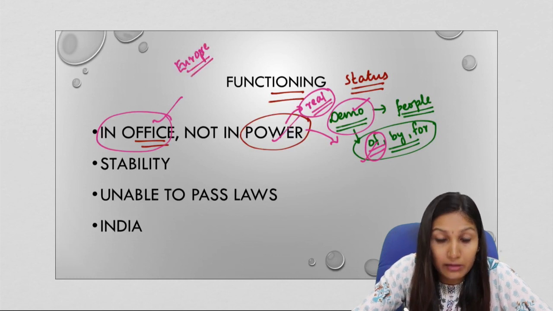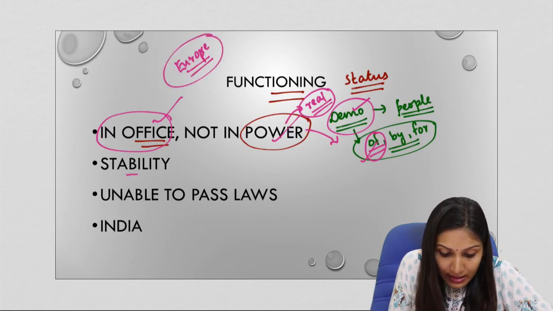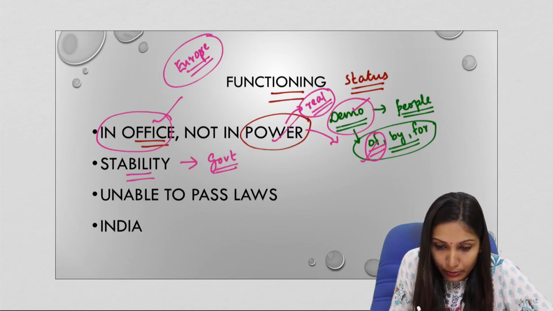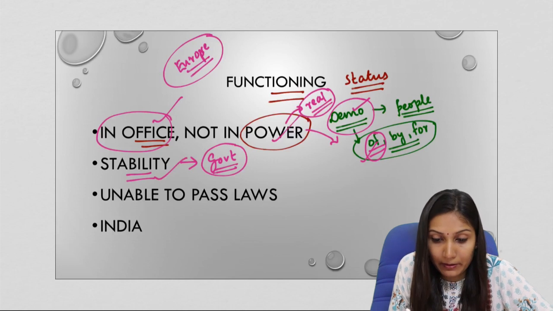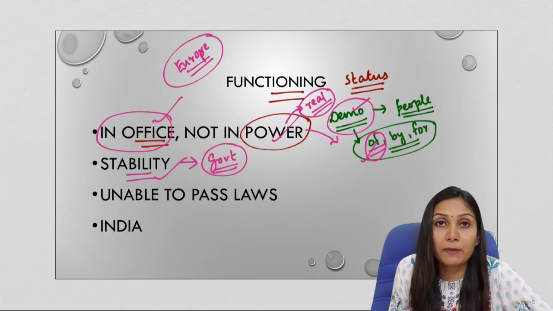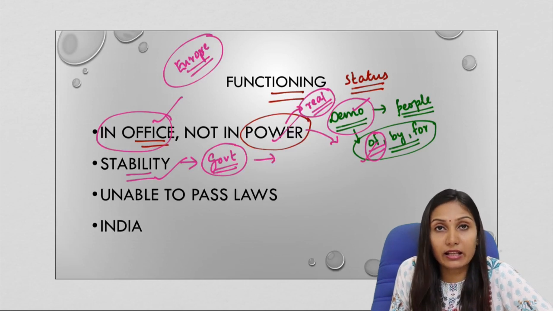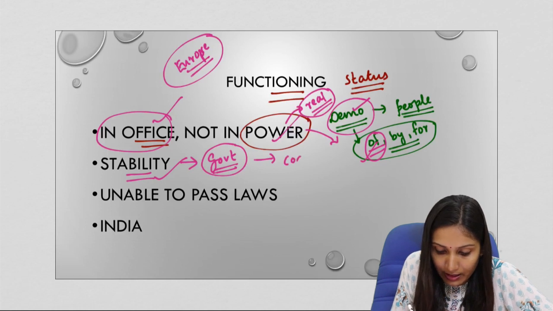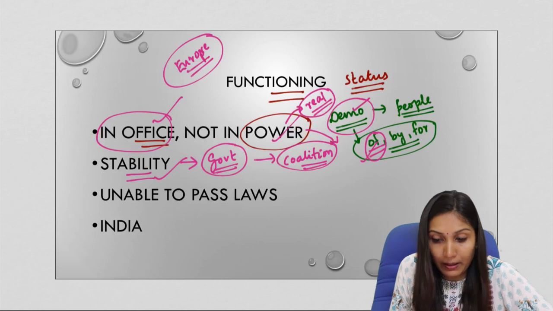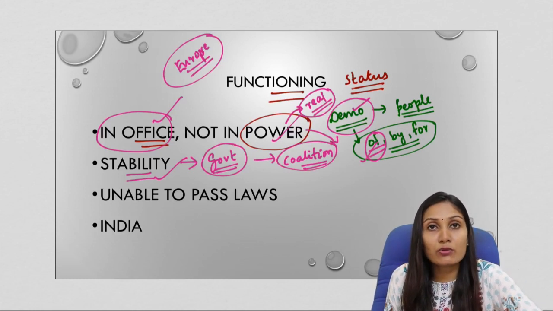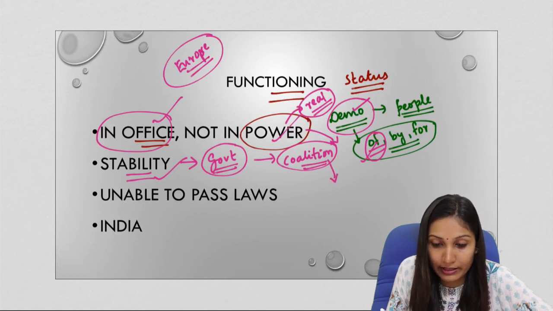In Europe, in many countries we see that there is an instability with the governments. In many countries in Europe, they are not able to form stable governments. This is because the largest party does not have a command in majority. So one reason for the unstable nature of the government is the large role of coalition politics. That is, one major political party is not able to command a majority, which leads to the formation of a coalition.